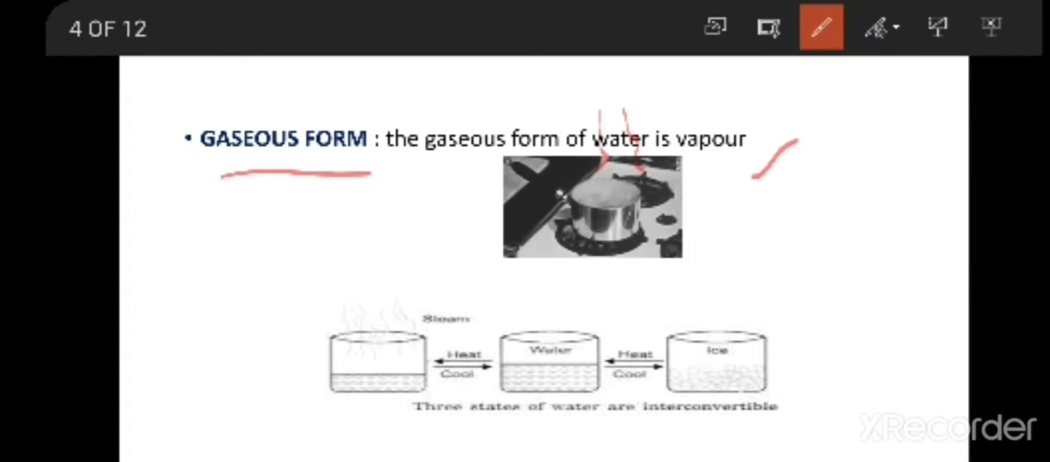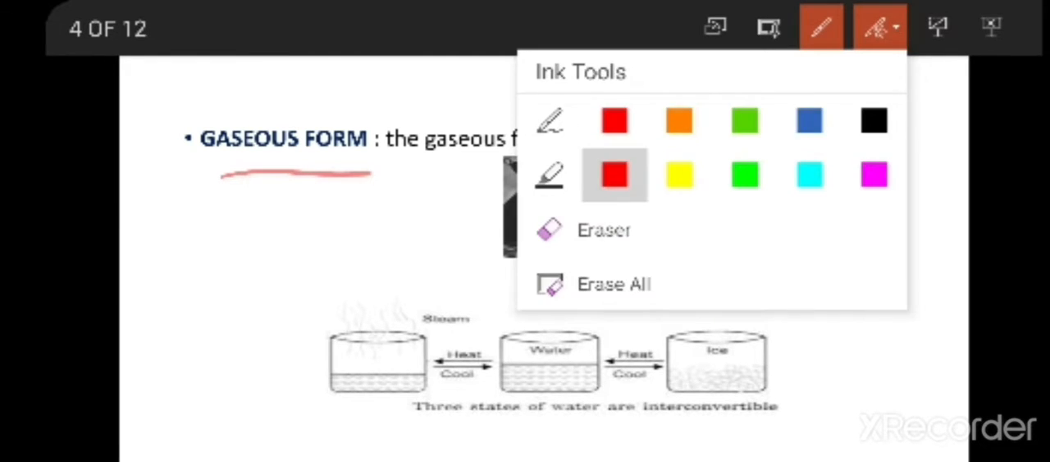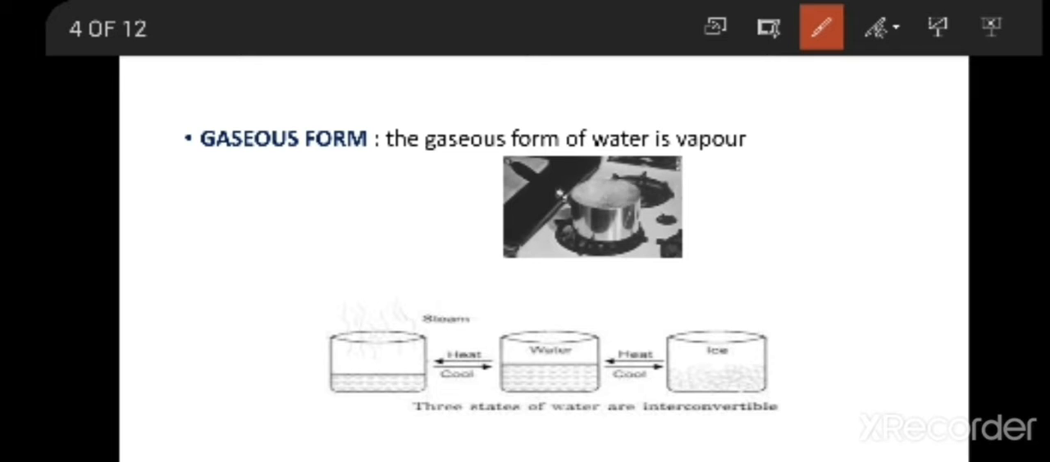escapes into the atmosphere, and once it mixes with the air, we cannot see the vapor. As you know, we cannot see the air, we can just feel the air. Air is everywhere, but you cannot find it out. In the same way, vapor also, when you are boiling the liquid, is formed and escapes into the air, and you cannot see it. It mixes with the air or surroundings. So these are the three forms of water.